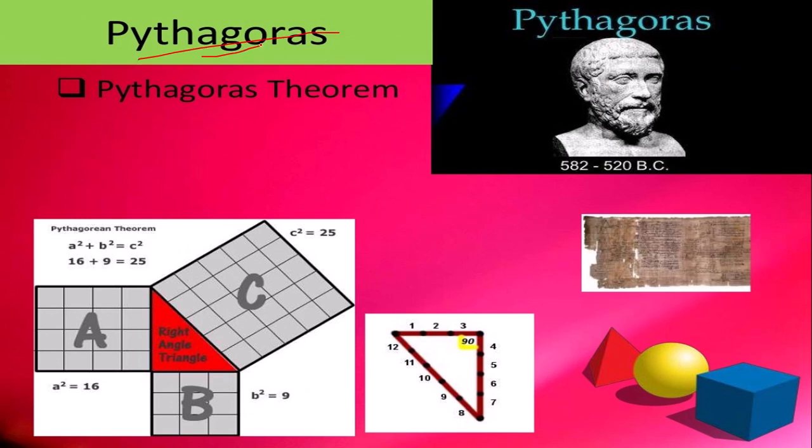Later, Pythagoras came forward with the Pythagorean theorem: a square plus b square equals c square in the case of a right angle triangle.